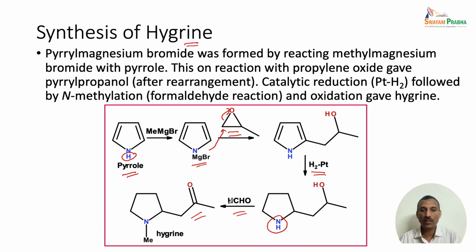So N-methylation is carried out with the help of formaldehyde. That leads to the N-methyl derivative, and then we have the hydroxy unit. This hydroxy unit on oxidation gives the keto unit. So the final structure of hygrine is obtained after oxidation.